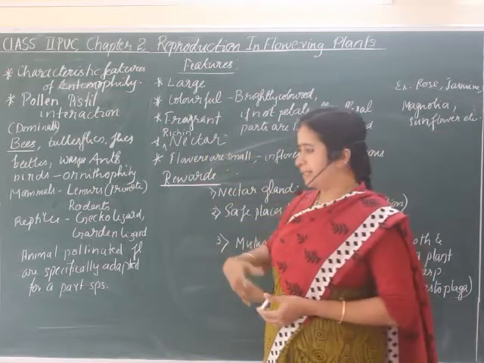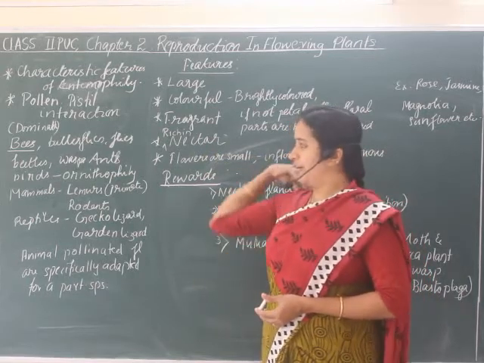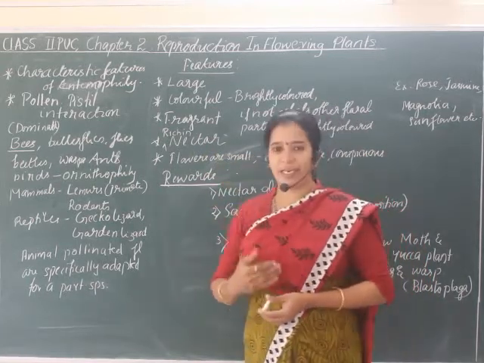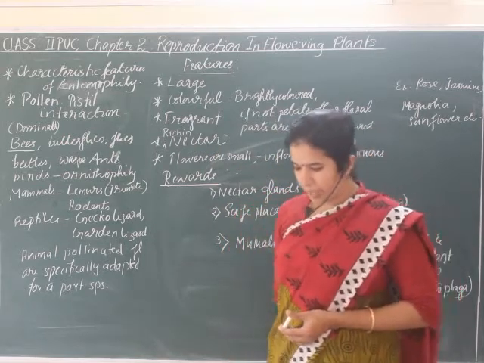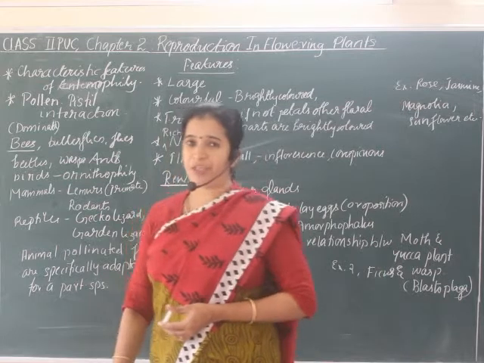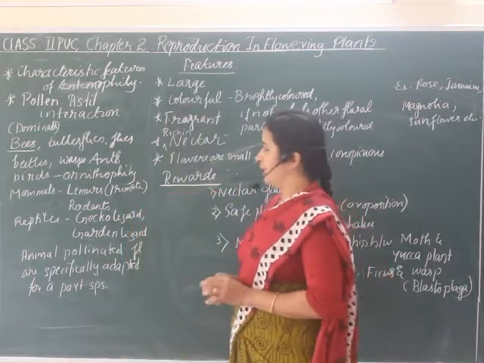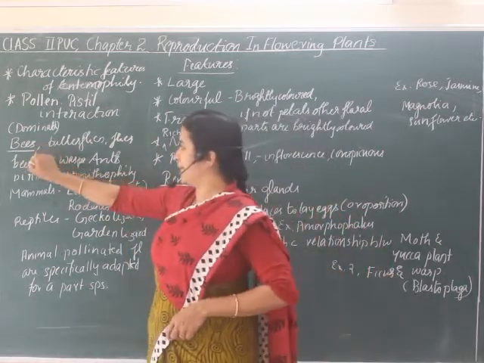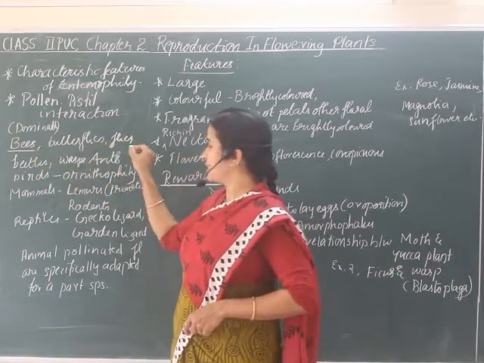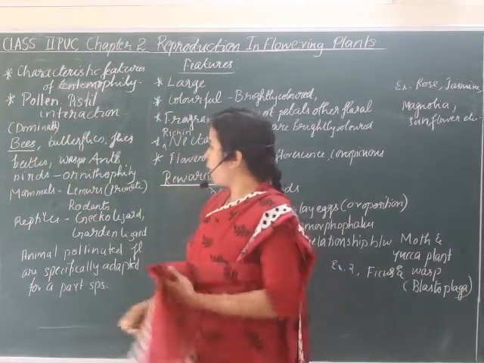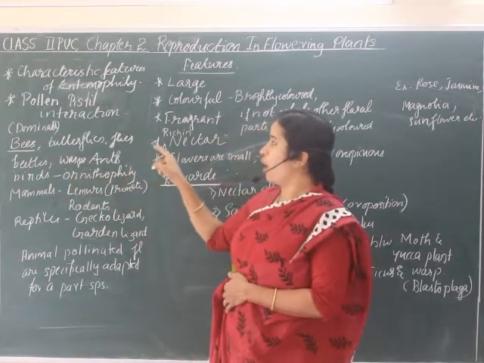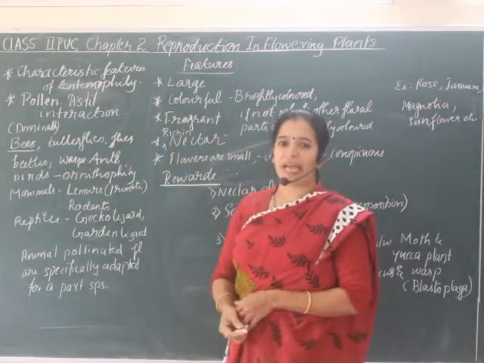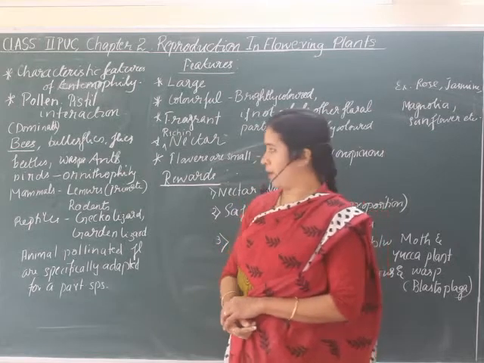There are also some mammals and reptiles which favor pollination. Generally they are insects like bees, butterflies, flies, beetles, wasps, and ants. All these are categories of insects which help with pollination.